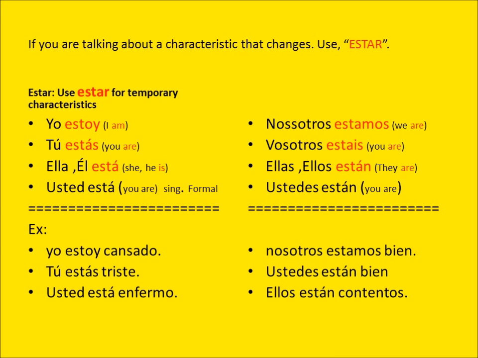Let's see the examples. Yo estoy cansado. Tú estás triste. And again, remember that we are going to use estar for something that is temporary. Tú estás triste means that at the moment you are sad, 10 minutes later you are not sad anymore. So it's a temporary characteristic. Or maybe 30 minutes later you're not going to be sad anymore. Okay, usted está enfermo.